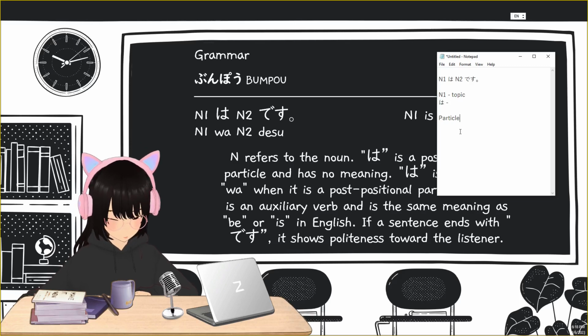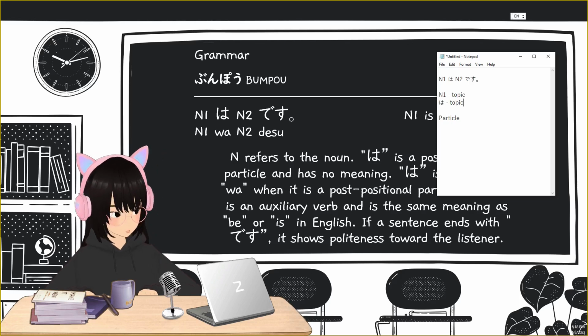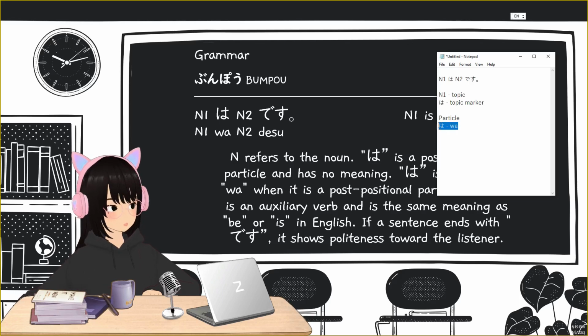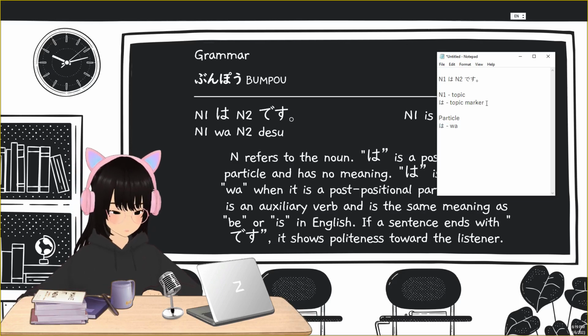This particle serves as the topic marker. Okay, so I introduce you to your first particle, wa. This is the topic marker.